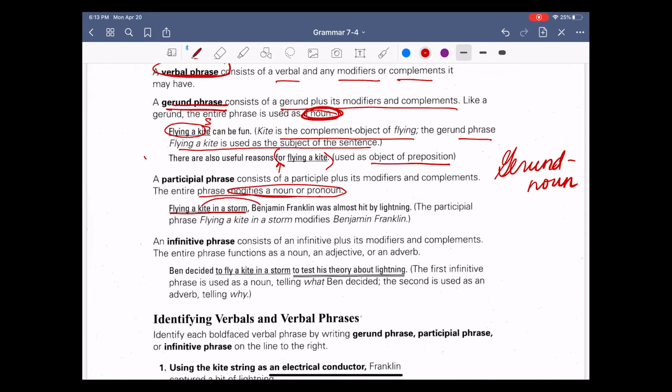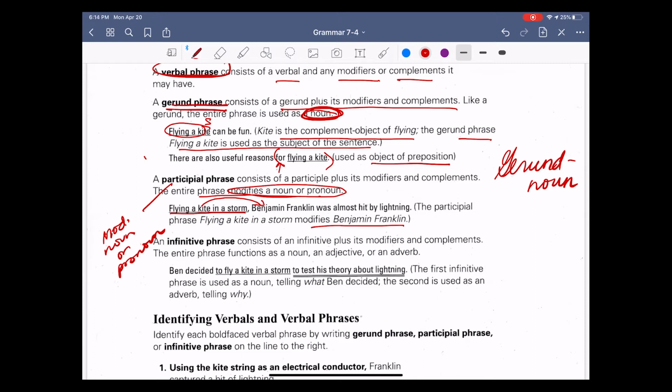Flying a kite in the storm is telling us about Benjamin Franklin and that he was almost hit by lightning. It modifies Ben Franklin. So here, the participial phrase acts kind of like an adjective. So it modifies a noun or a pronoun. Make notes for yourself that help you remember.